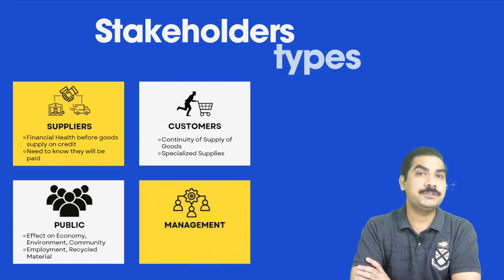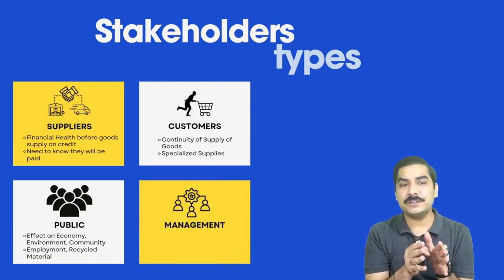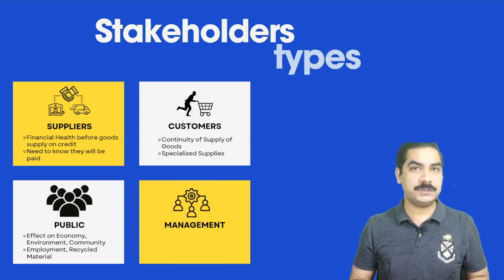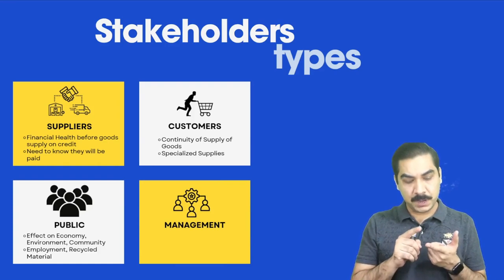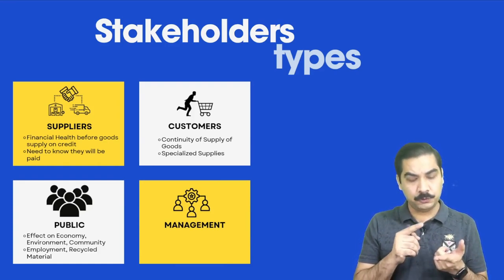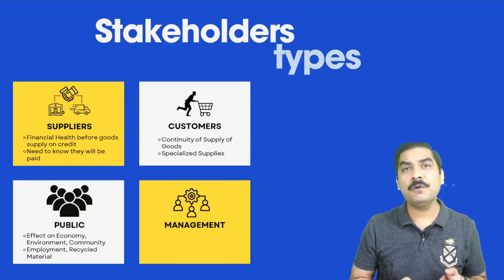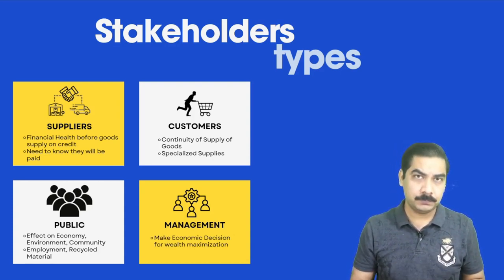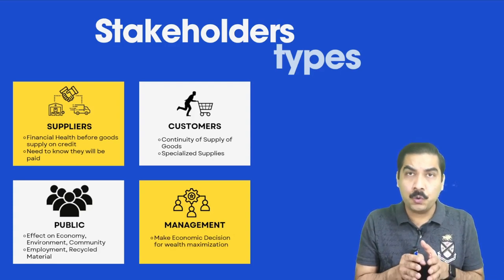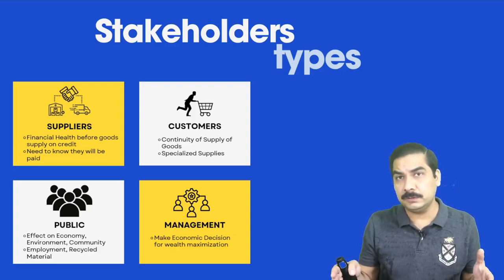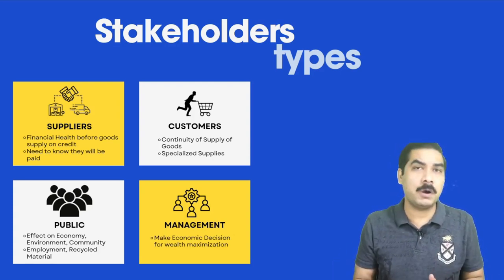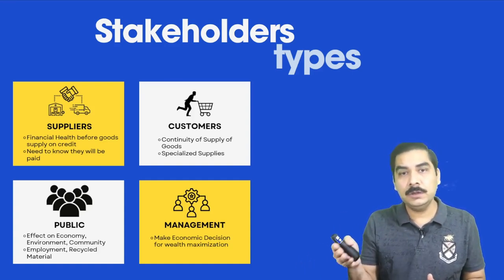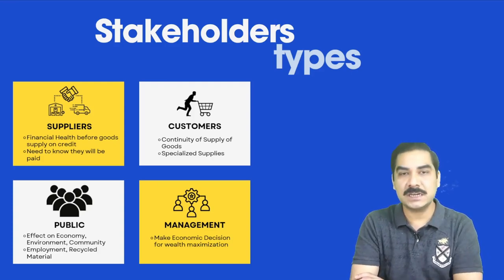Then we have management. Management is an internal stakeholder. Now, management would be very much interested in the financial statement because they want to make informed decisions. They want to make smart decisions for the maximization of wealth in the future, because they are the people who are running the business. So they should know everything about the business, because they want to grow that business. But management is an internal stakeholder.